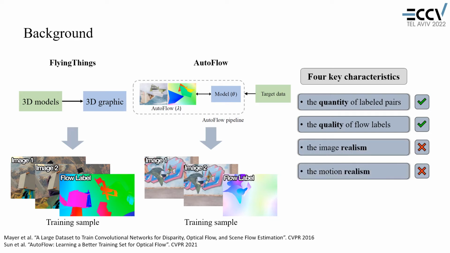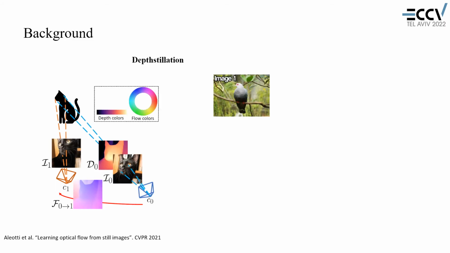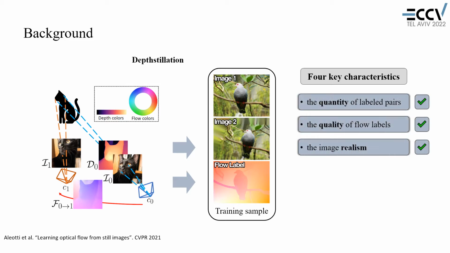the motion realism criteria. Recently, depth-stillation is proposed to create training pairs from a single image. It randomly generates transformations as the flow labels, and generates training sample by image warping. In this way, the label criteria and the image realism are satisfied. But the synthesized images sometimes contain artifacts, and the generated motions cannot resemble realistic object motion behaviors.